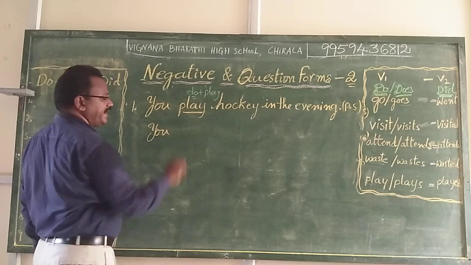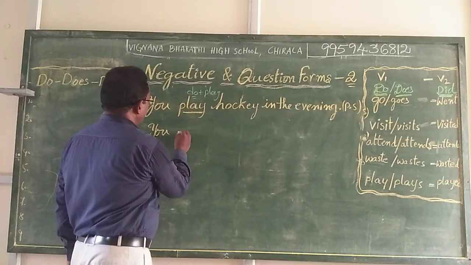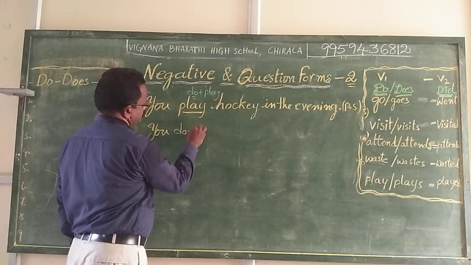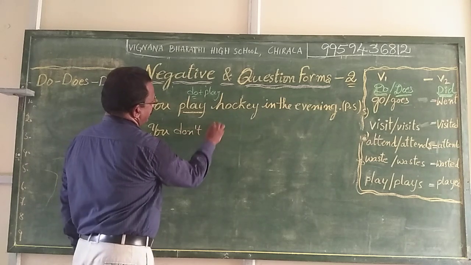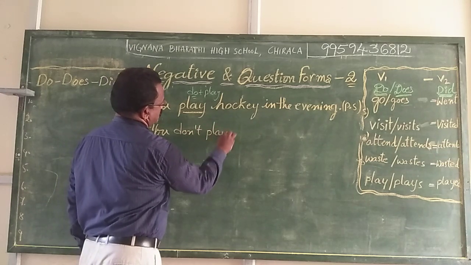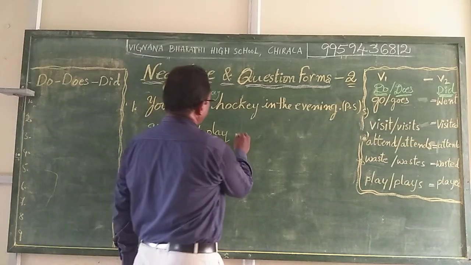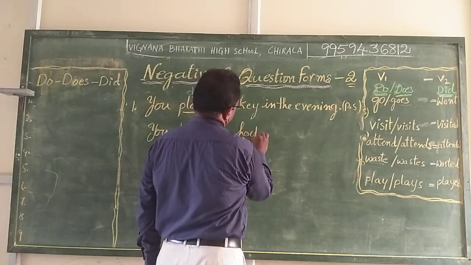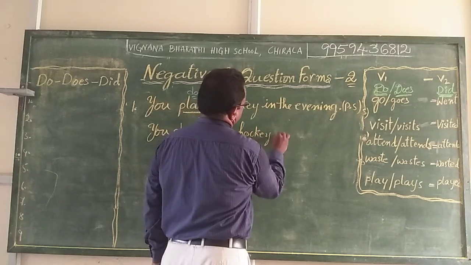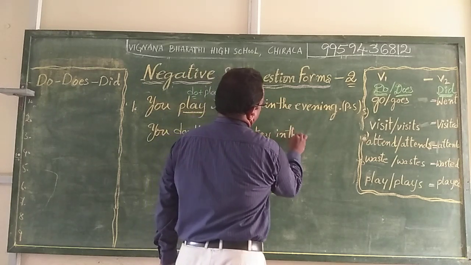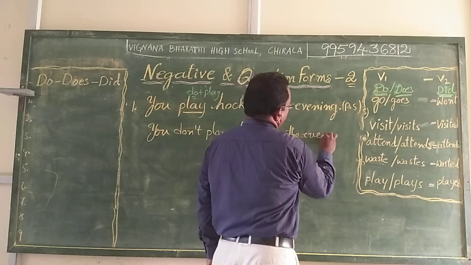To make it a negative statement, simply you don't play. You do not play hockey in the evening.